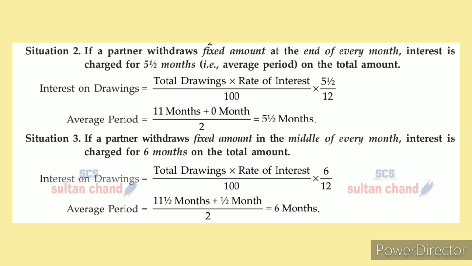Now you can see there are three situations. First situation: the same amount is withdrawn by a partner at the beginning of each month. In that sense, 6.5 months will be calculated. And how does this 6.5 come? 13 by 2 is equal to 6.5. You know that. And if the same amount is withdrawn by a partner in the middle of each month, in that sense 12 by 2 is equal to 6 months will be calculated. And if it is the end of each month, 11 by 2 is equal to 5.5 months will be calculated.